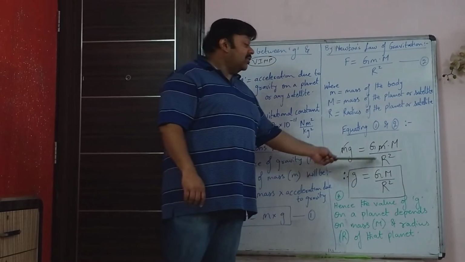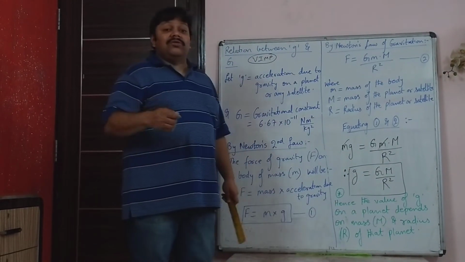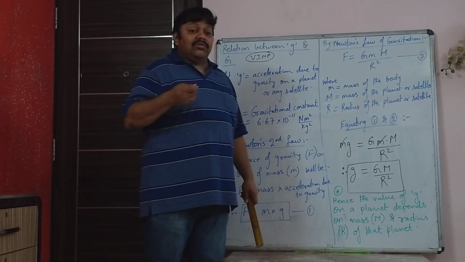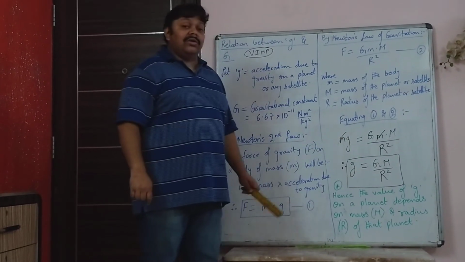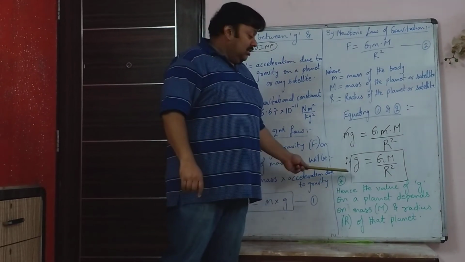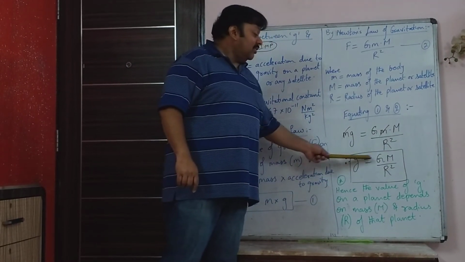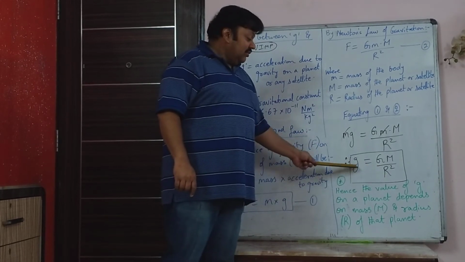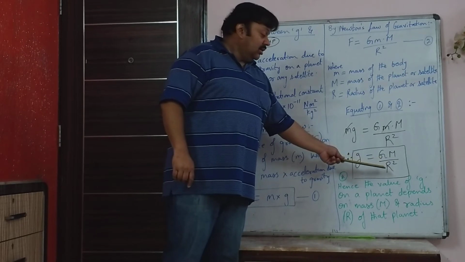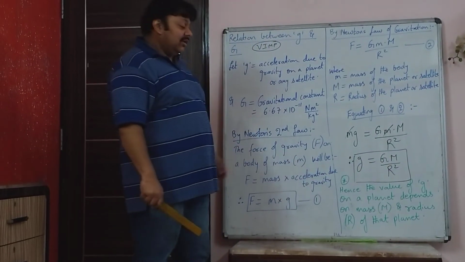So very important question. They may ask you to just write this. Give an expression showing the relation between acceleration due to gravity small g and gravitational constant capital G. If they ask you that for just 1 mark, then you just write this expression and explain each term. Acceleration due to gravity, gravitational constant, mass of planet, radius of the planet or satellite.